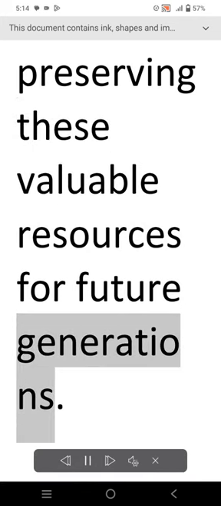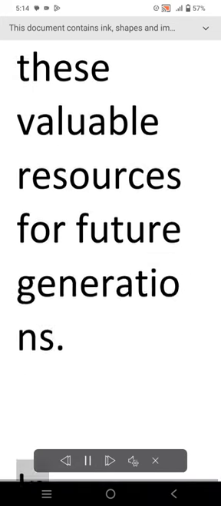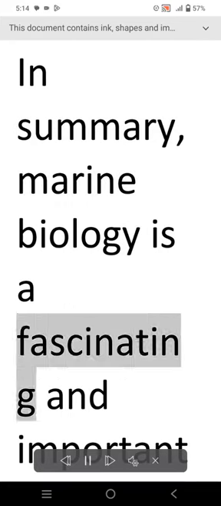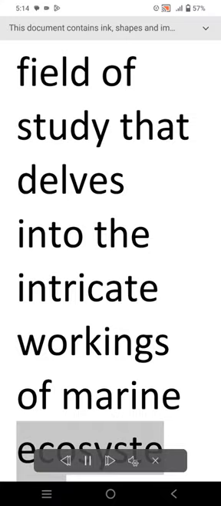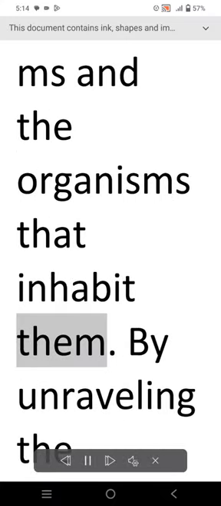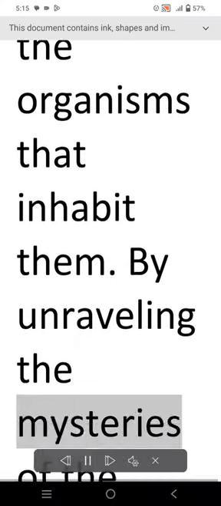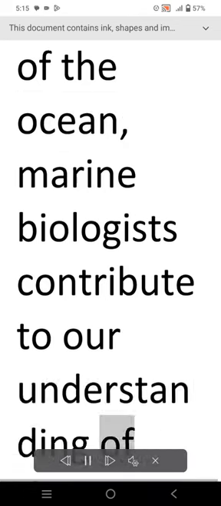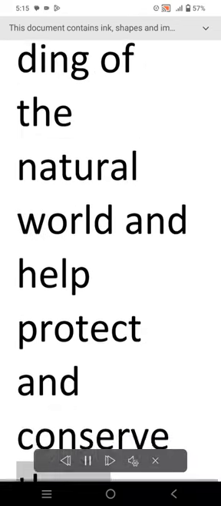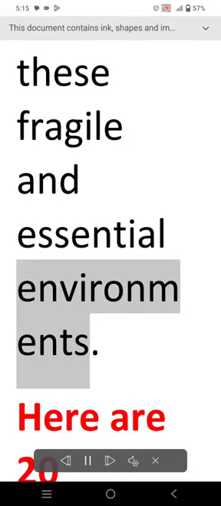In summary, marine biology is a fascinating and important field of study that delves into the intricate workings of marine ecosystems and the organisms that inhabit them. By unraveling the mysteries of the ocean, marine biologists contribute to our understanding of the natural world and help protect and conserve these fragile and essential environments.